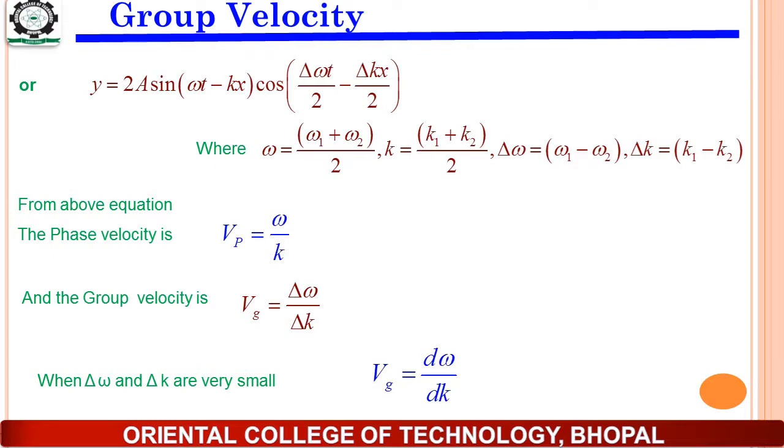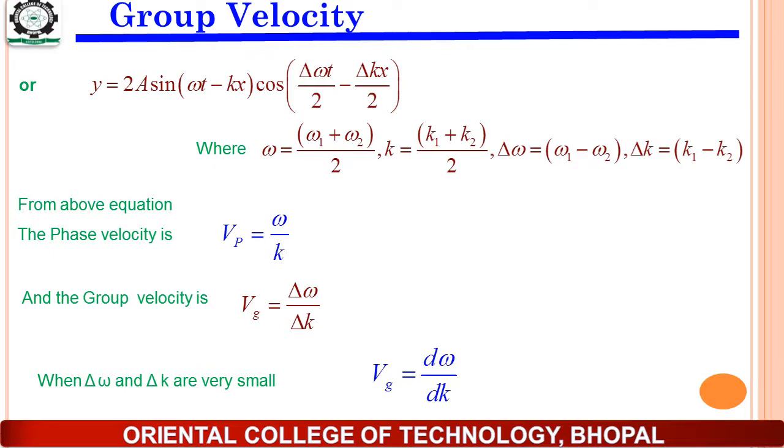So here we have the two components of this particular equation. One is a sin of (omega t minus kx) and the second component is cos of (delta omega t/2 minus delta k x/2). The first component represents a single harmonic wave, and from this component we will get the phase velocity.